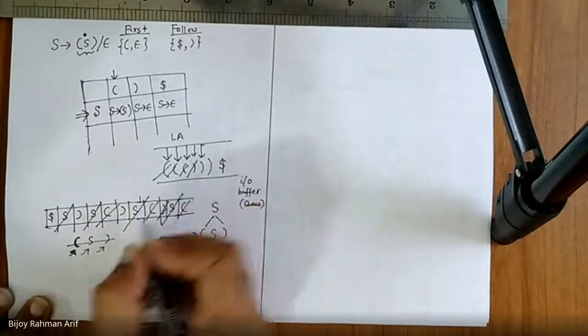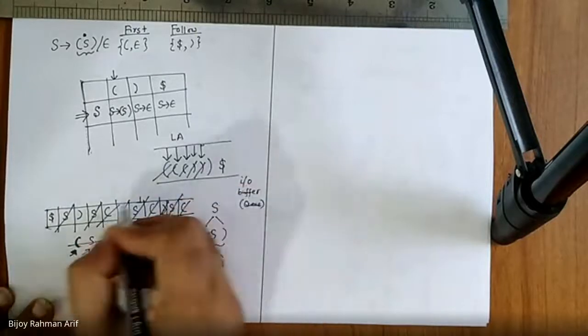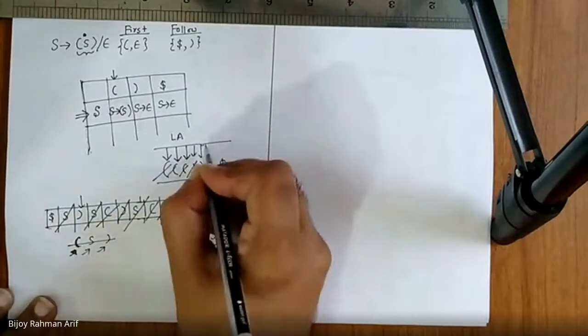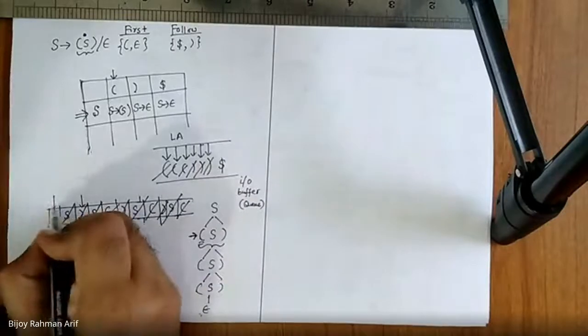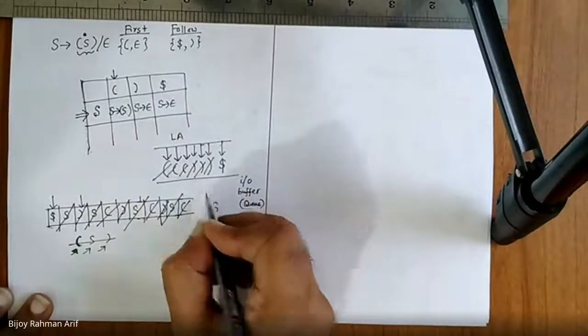I'm going to dash one. Then this one matches with this. I'm going to move this one. This one matches with this. I'm going to move dollar. Dollar is seeing dollar. So I'm going to accept.